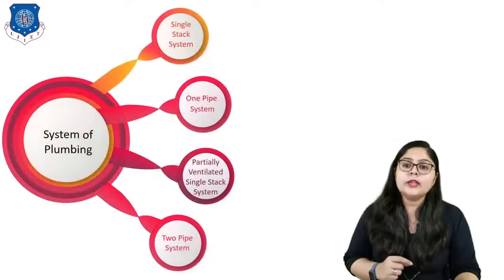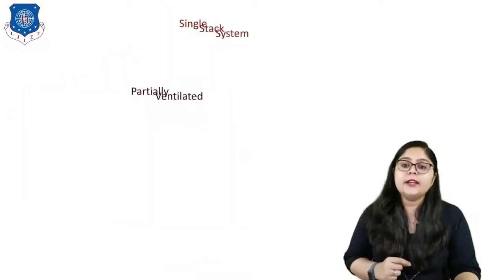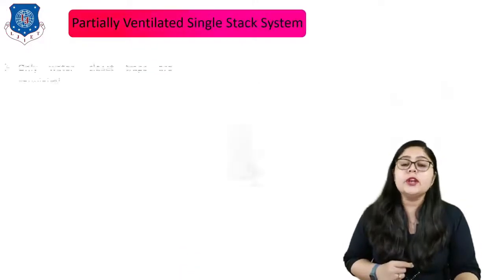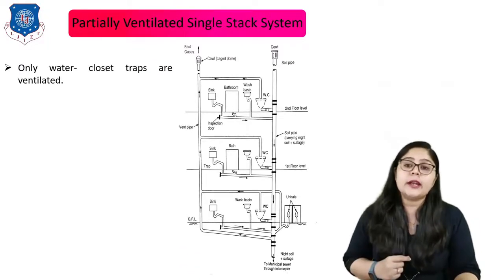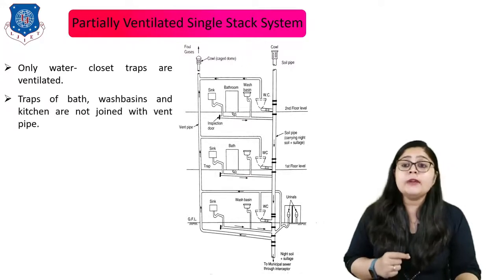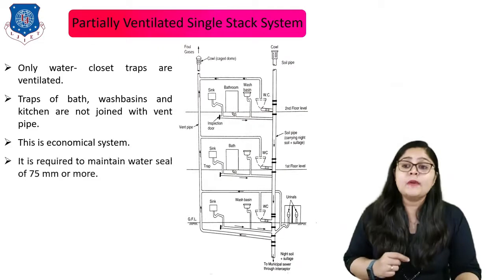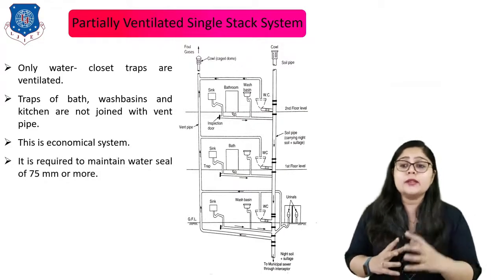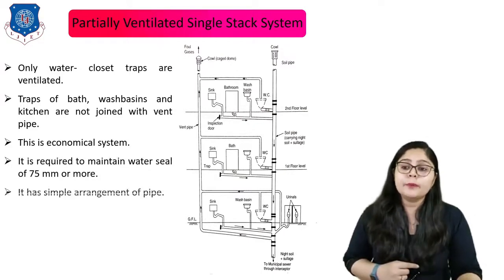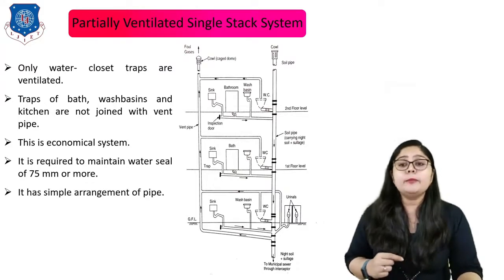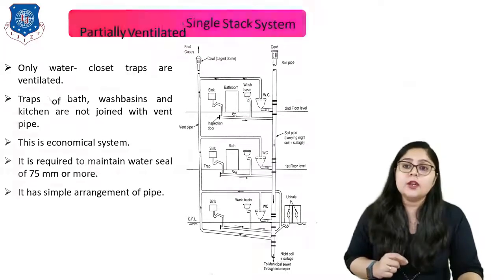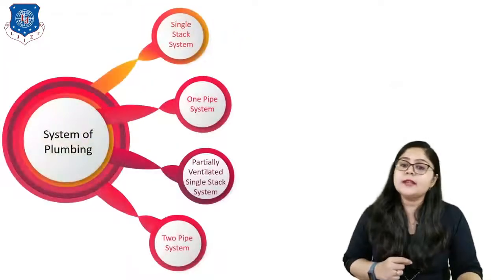Now let us move to the next, which is the partially ventilated single stack system. Here only water closet traps are ventilated, right? Even the traps of bath, wash basin and kitchen are not joined with vent pipes. Even this is a very economical system, I must say, where it is required to maintain a water seal of 75 mm or more. It has a simple arrangement of pipe, right? You can clearly see in this picture how it works, right? So this is all for the partially ventilated single stack system.